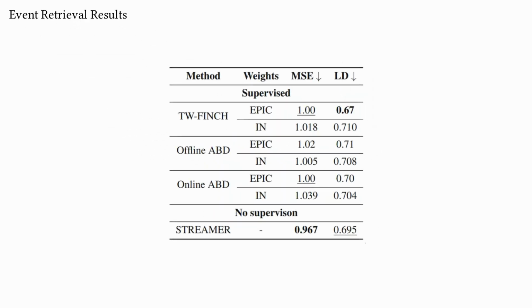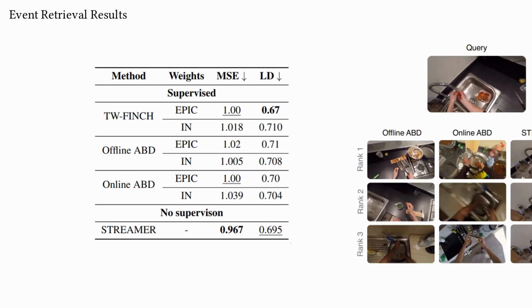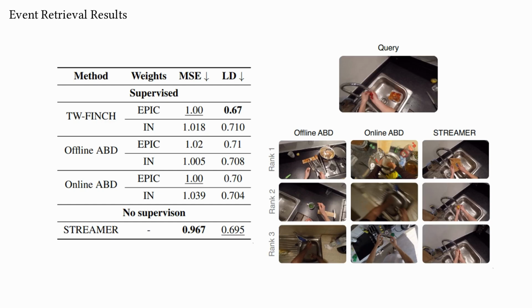We also design an event retrieval task where a model is required to rank 10 events based on their similarity to random query events. The dataset is constructed by prompting the large language model, GPT 3.5, to rank events based on their Epic Kitchens labels. Results show that the event representation of our self-supervised model align better with the ranking of the LLM than supervised representations of state-of-the-art approaches. We also show qualitative retrieval results across different videos for Streamer and other methods. Streamer retrieves more semantically similar results across different videos.